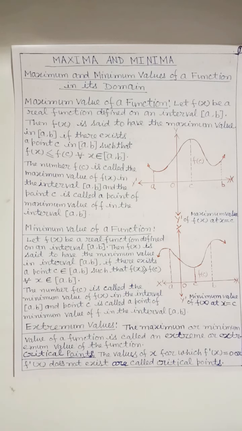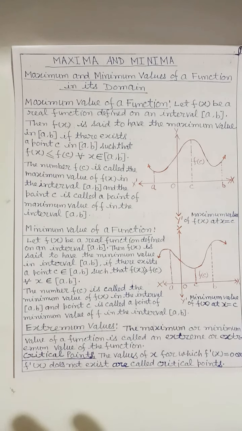Application of derivative is a very powerful tool for finding maxima and minima of a function.